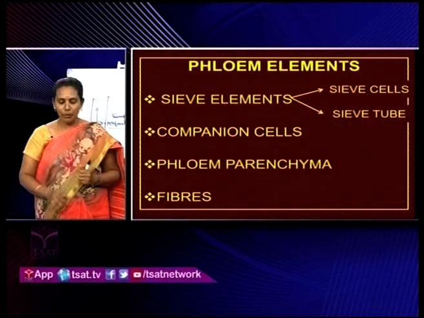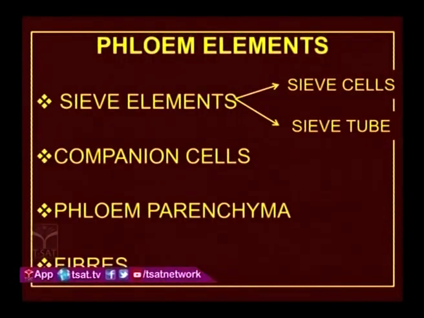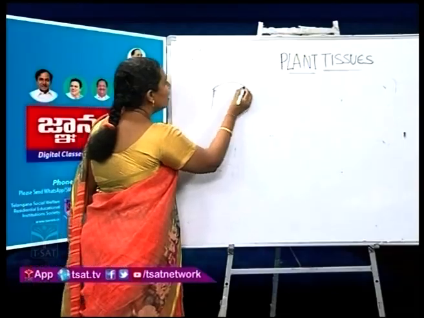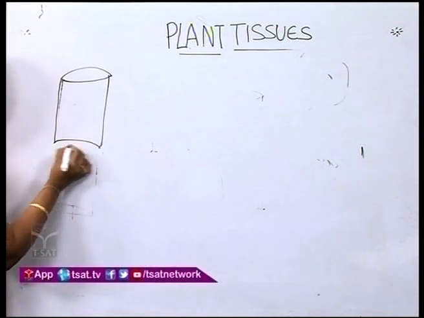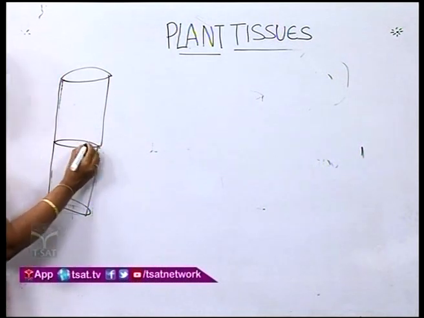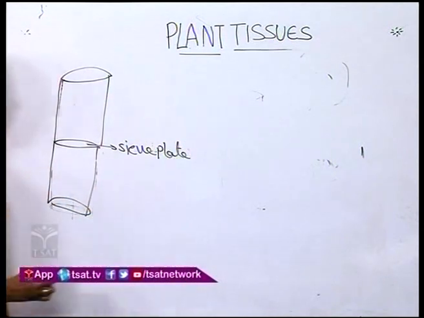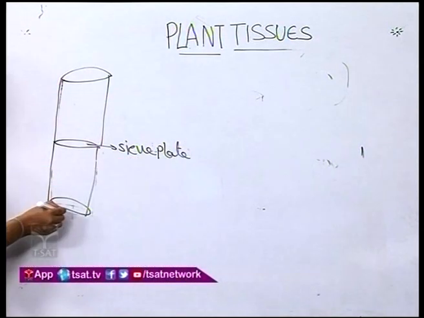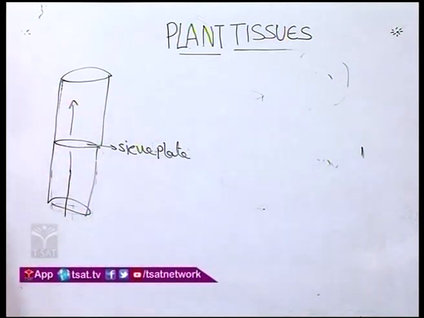Next, coming to the sieve tube. Like vessels, the sieve tube is also a compound structure, because these sieve tubes are formed by the sieve tube elements. These sieve tube elements are arranged one above the other and form a sieve tube. In between two sieve tube elements, you can see the sieve plate. Through this sieve plate only, the organic solutes can easily transport from one sieve tube element to the other sieve tube element.